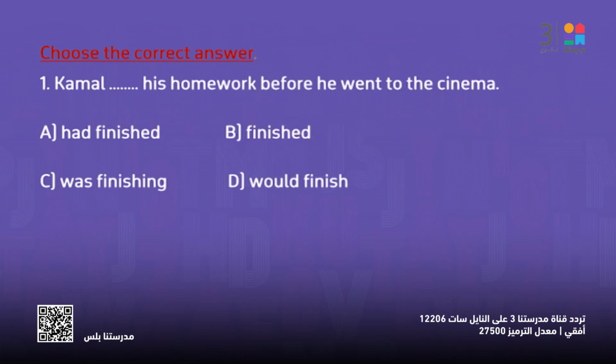Choose the correct answer. Kamal, his homework before he went to the cinema. So, what's the answer here? Before he went to the cinema, what happened first? So, finish happened first. So, this has to be past perfect. So, what's the past perfect here? Had finished, finished, was finishing, or would finish. Of course, the answer will be had finished.